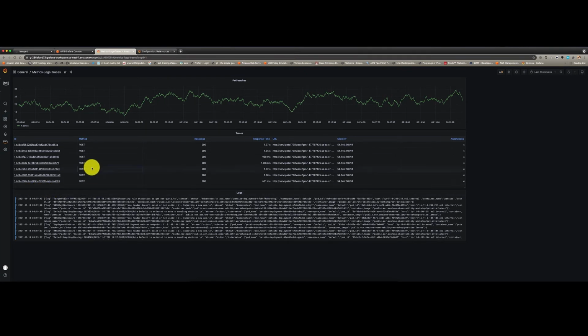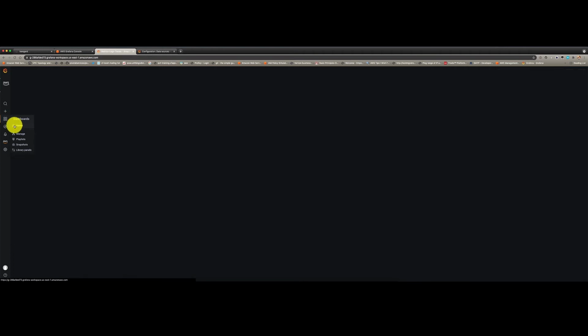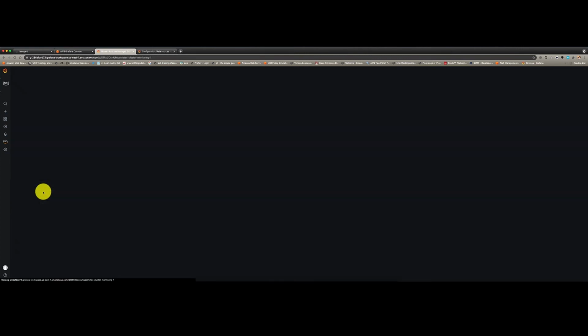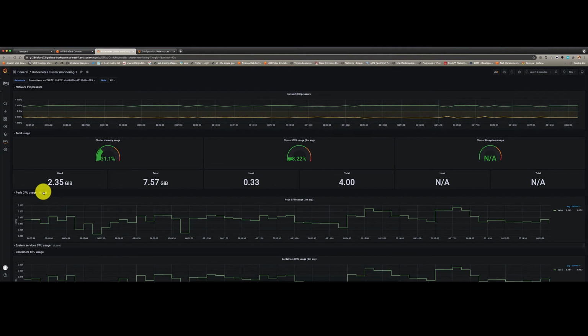And I also demonstrated how easy it is to build dashboard leveraging community build dashboard directly into Amazon Managed Grafana, as discussed in the Kubernetes cluster monitoring dashboard, which we imported directly from grafana.com.